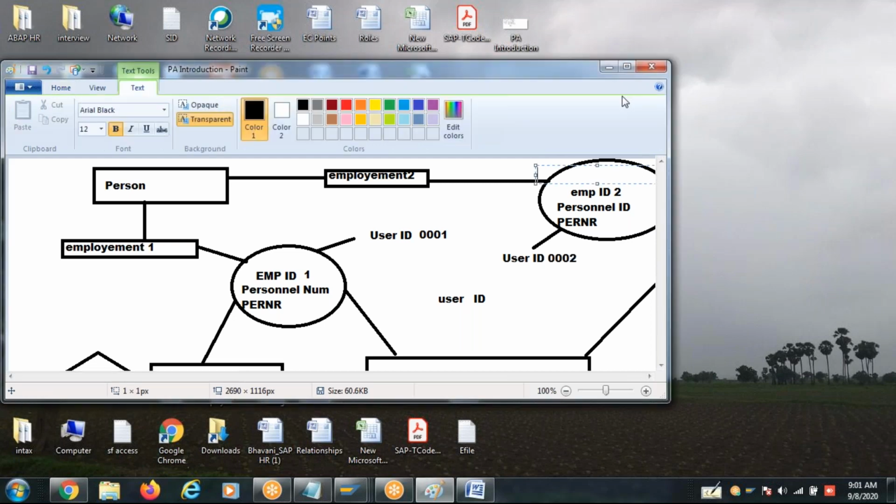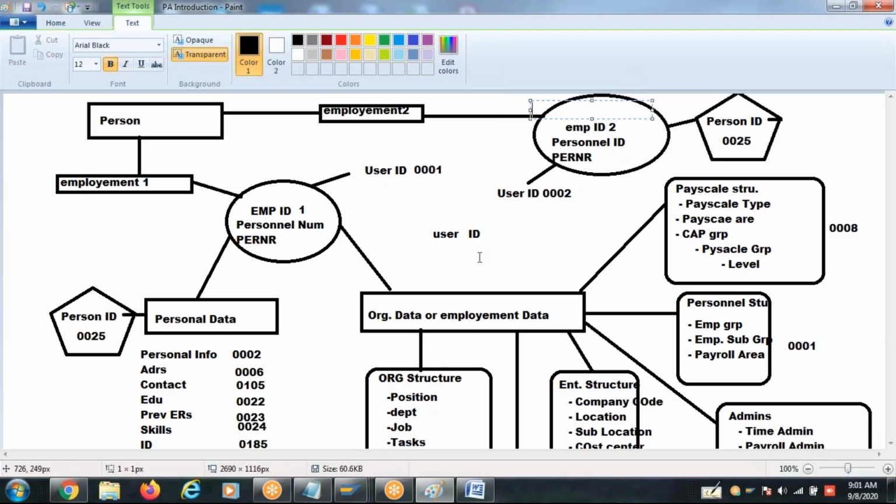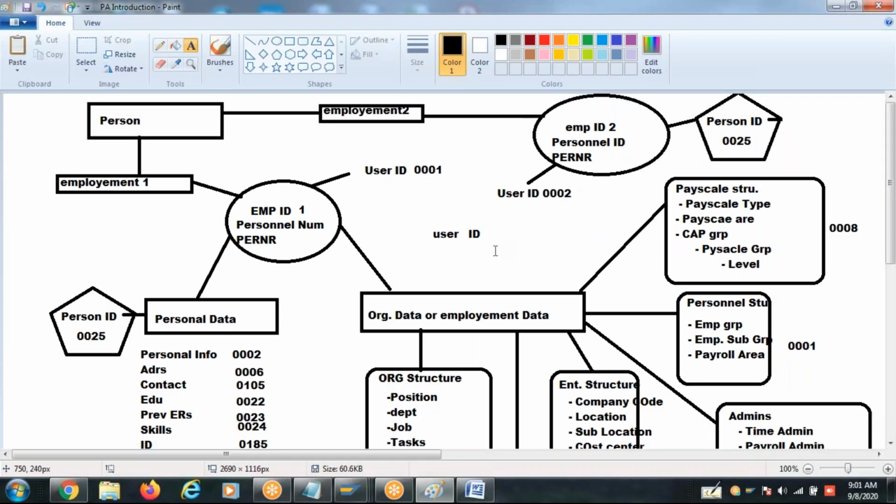Sir, in the org structure, I have one doubt. Yeah, go ahead. In our organization, they are asking for reporting manager 1 and reporting manager 2, sir. I have found reporting manager 1, I can find it in OM. But reporting manager 2 in OM, how to create, sir?